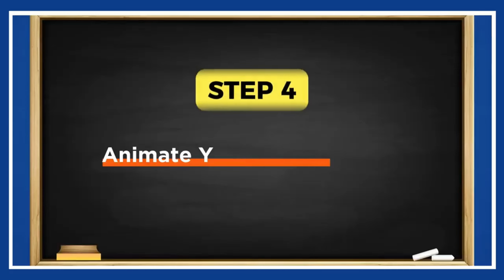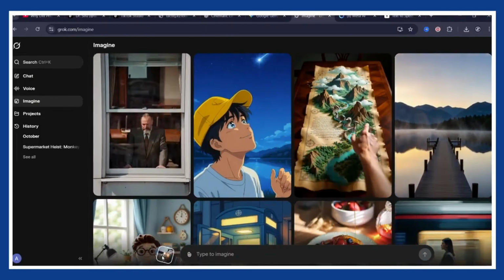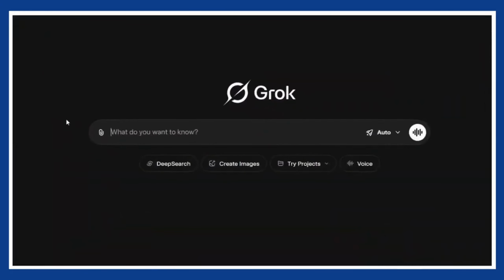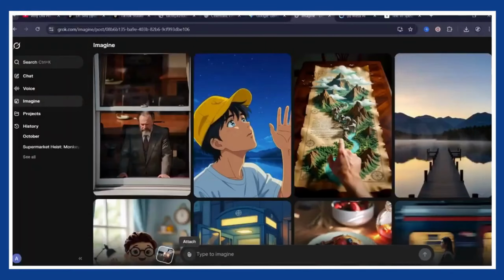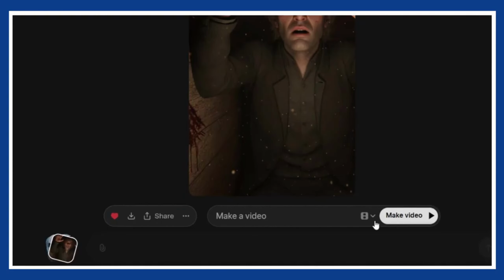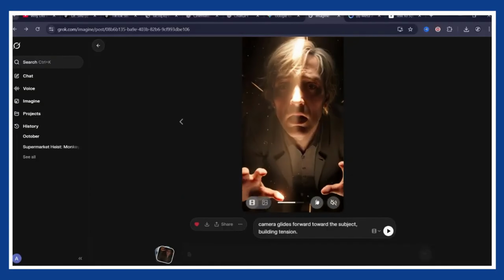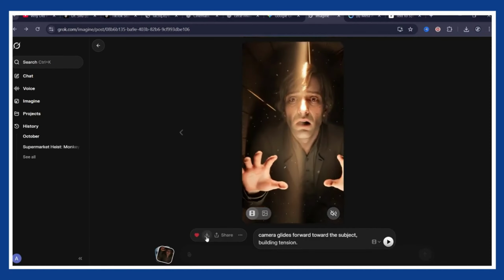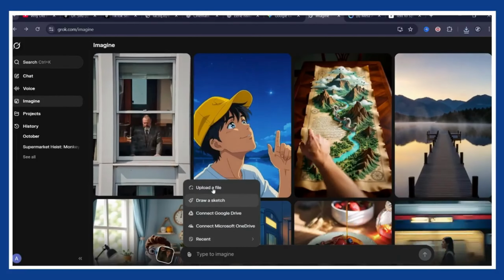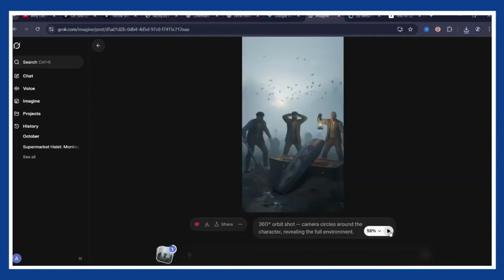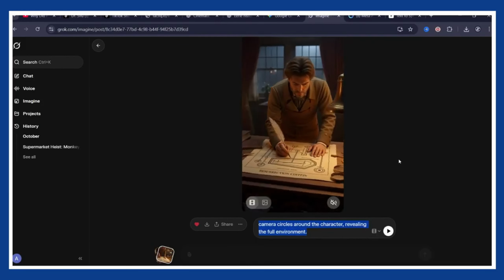Step 4, animating your scenes with Grok. All right, time to bring your images to life. We're using Grok to turn them into full-blown cinematic clips. You can easily make 10 to 20 clips a day for free. Pretty generous. Click the Imagine tab and start by uploading your first scene image. It'll instantly start animating, even before you add a prompt. But trust me, adding a short scene description or camera movement makes it way more accurate to your story. Within seconds, you'll have a realistic video, complete with sound effects or background music. Then just go back, upload the next image, give it a quick scene description, hit enter, and boom, next shot ready. Do that for all your scenes, and before you know it, you've got a full story that moves like a movie.